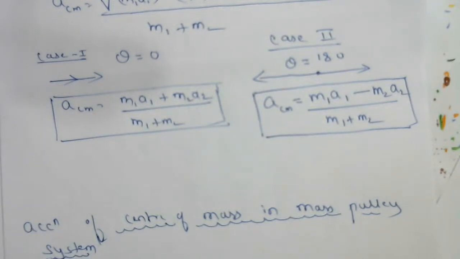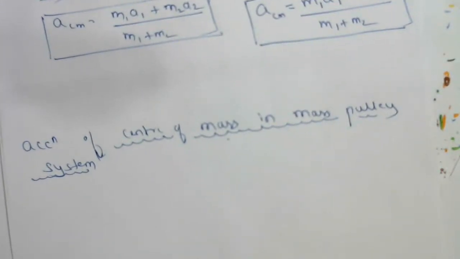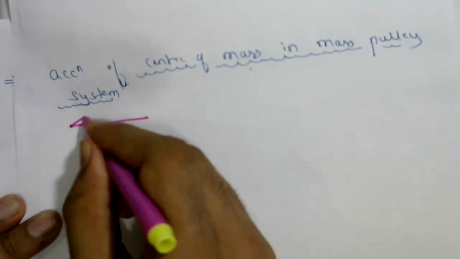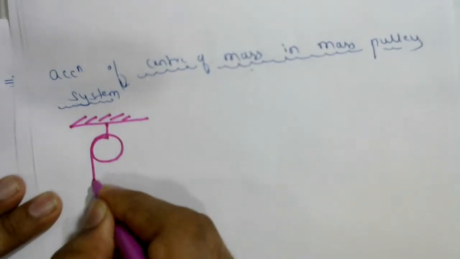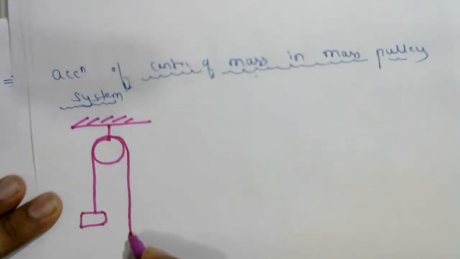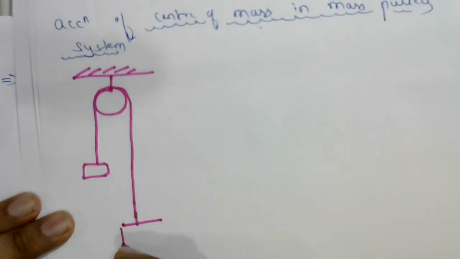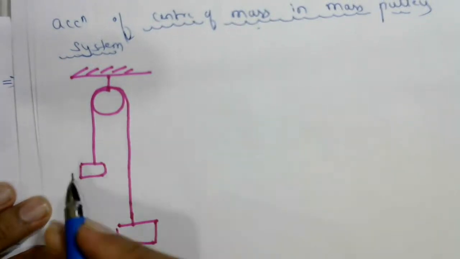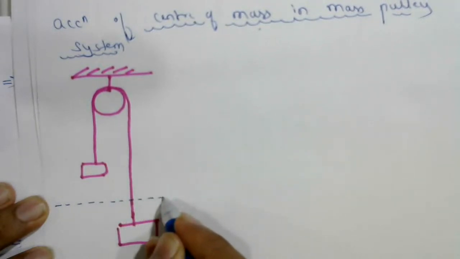Next, acceleration of center of mass in a mass pulley system. Initially both these two objects are at this point.